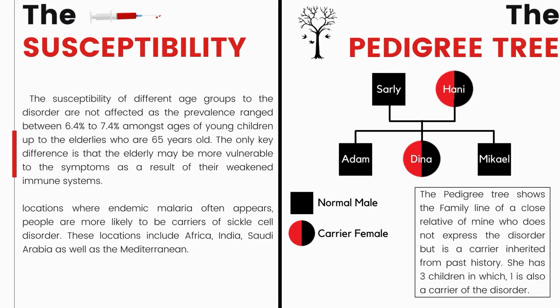When talking about the susceptibility, there are no age groups where the sickle cell anemia will appear and disappear, since it's a genetic disorder and it's not as simple as a common flu. The prevalence shown amongst age groups of young children up to elderlies who are 50 years old or more show no real significant difference in the prevalence, which would roughly range from 6.4% to 7.4%.